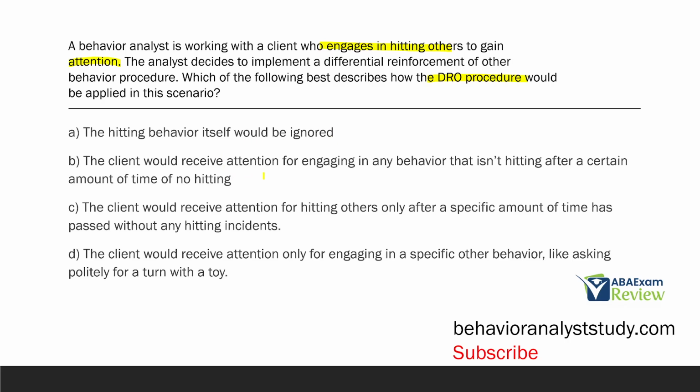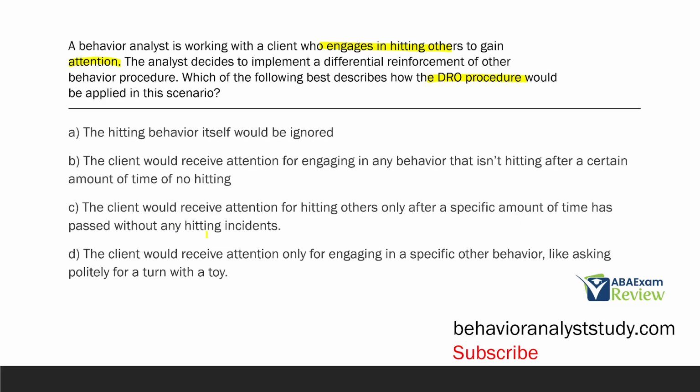B, the client would receive attention for engaging in any behavior that isn't hitting after a certain amount of time of no hitting. Good, right? We would provide the attention for engaging in a behavior that isn't hitting as long as there was no hitting for a certain amount of time. B looks pretty good. C, the client would receive attention for hitting others only after a specific amount of time